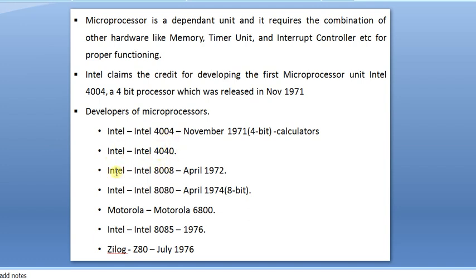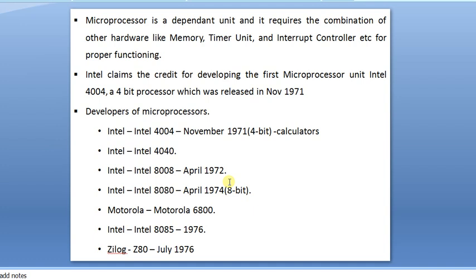Next, the 4040 was also in 1972, and the Intel 8008 was also released in April 1972. Because some lacunae were there in its execution, Intel immediately manufactured the 8008 in April 1972, a processor for industrial control and embedded applications.